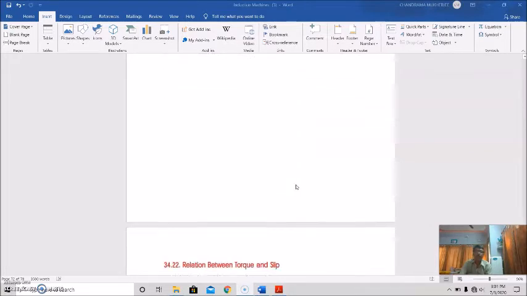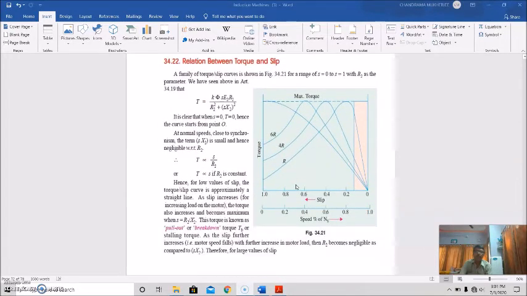With this, if we plot the relation between torque and slip or torque and speed, we can get a family of torque-slip curves from a range of S equal to 0 to S equal to 1.